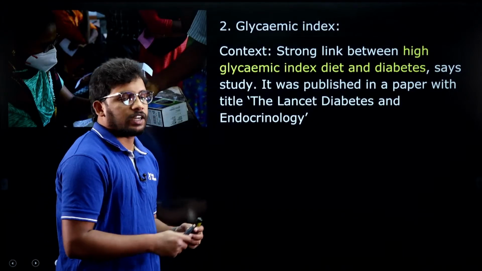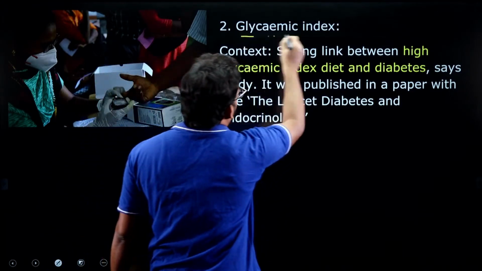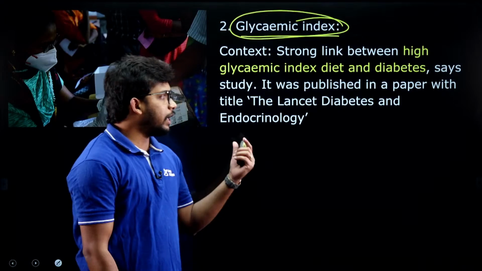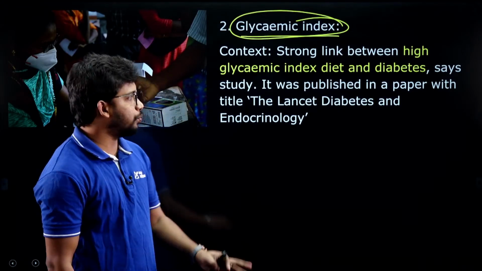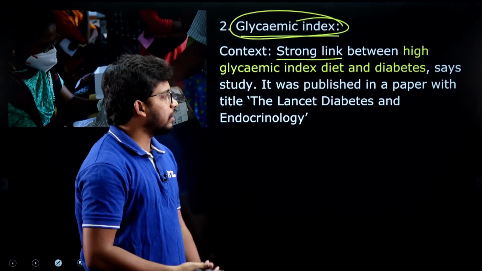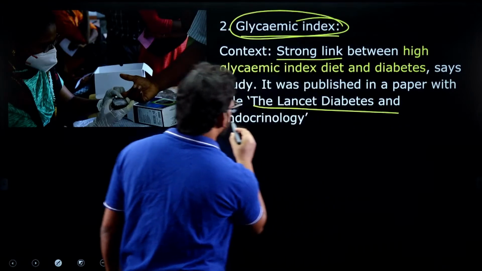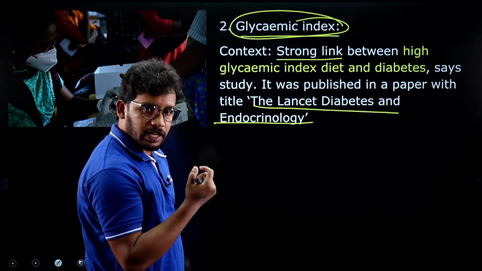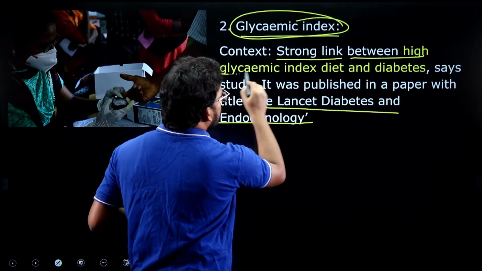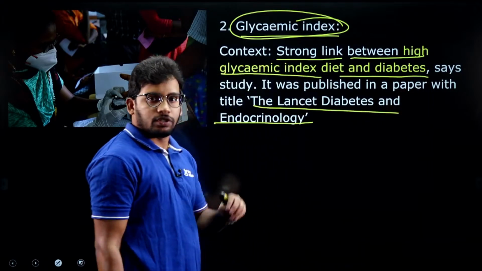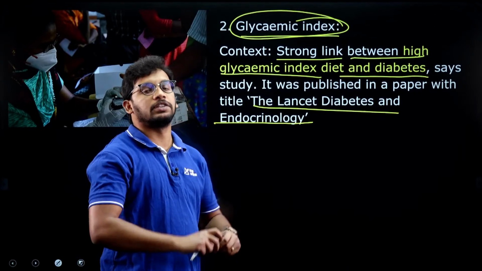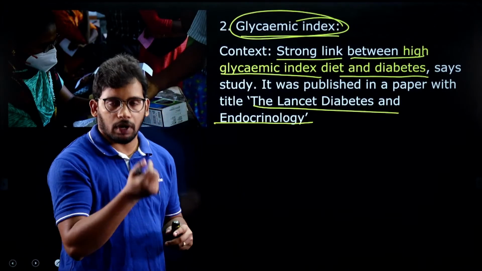Let's move to the next article now. The glycemic index. So this was the article taken from The Hindu. Now, what is the context? One study was conducted by the Lancet Diabetes and Endocrinology. It has said that there is a strong link between a high glycemic index diet and diabetes. So if there is a high glycemic index, it may cause diabetes, and if it is a low glycemic index, it may be a little bit safer, not to occur with diabetes, right?